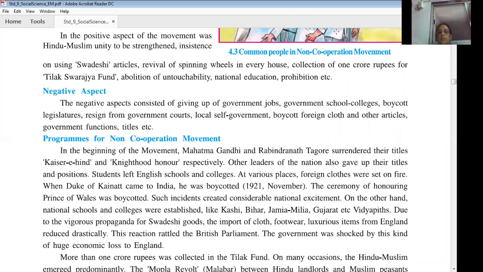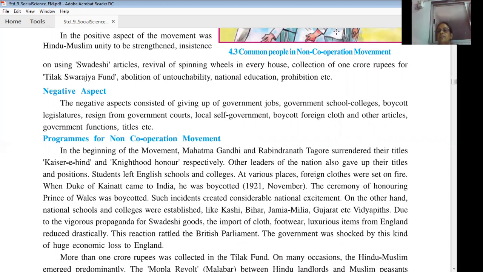Due to the vigorous propaganda for Swadeshi goods, the import of cloth, footwear, luxurious items from England reduced drastically. Because of the great encouragement given to the people to use Swadeshi goods, people did not use foreign clothes.